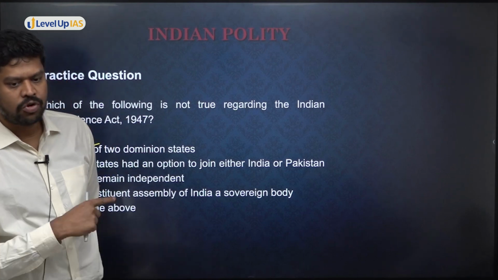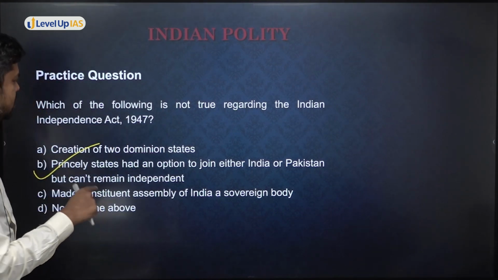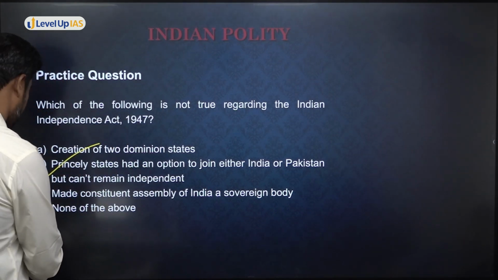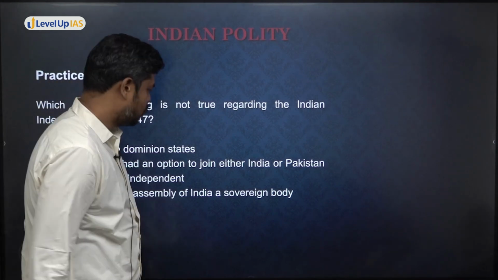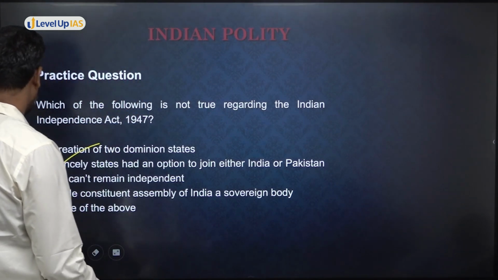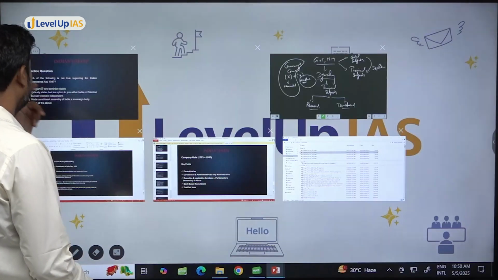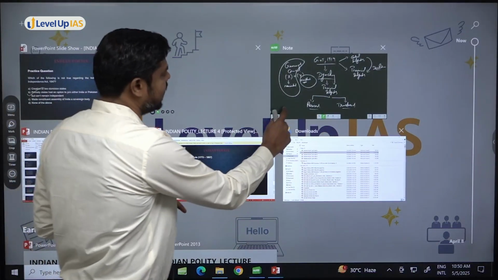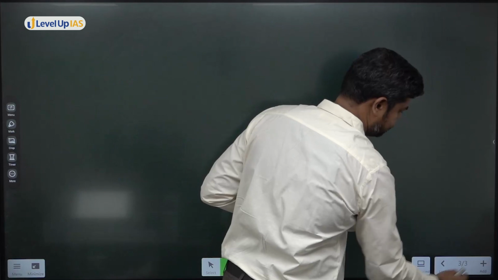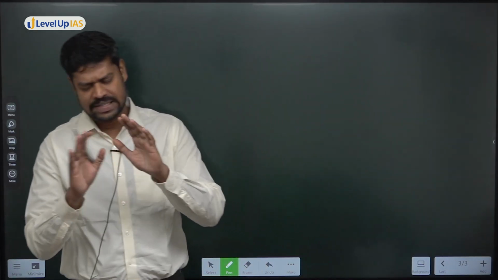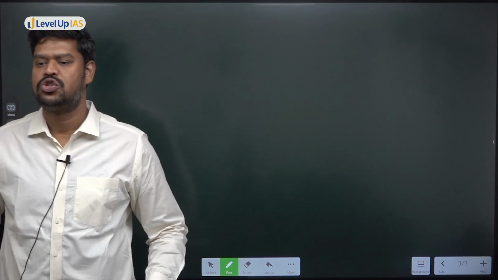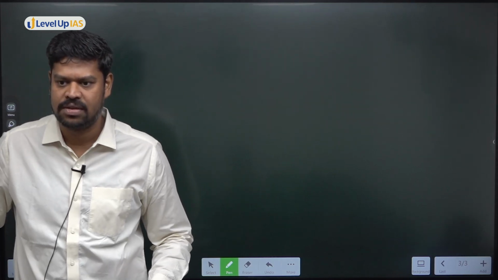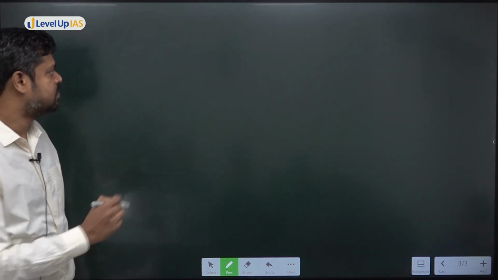All right. Shall I move forward to the next area? A brief introduction about the Constituent Assembly of India. Let me just go to the Constituent Assembly of India. Before that, let me ask this particular question. Do you know who put forward this idea of Constituent Assembly? Not exactly the word Constituent Assembly, but the idea that India should be ruled by Indians. Who put forward this particular idea?